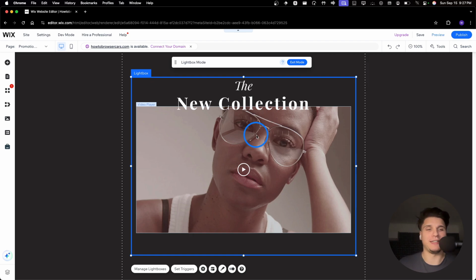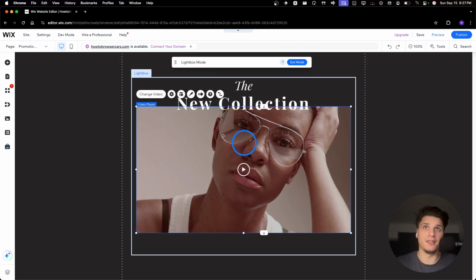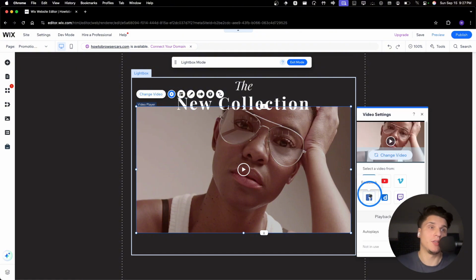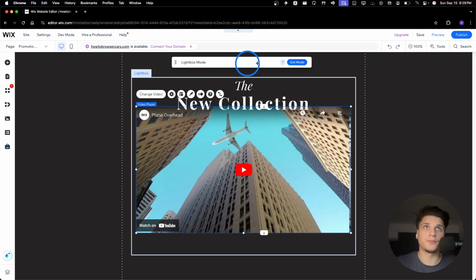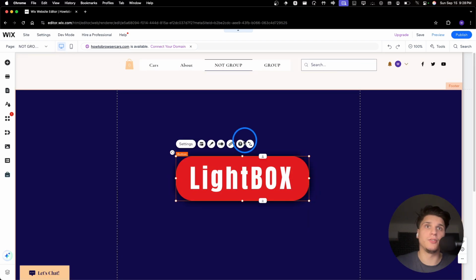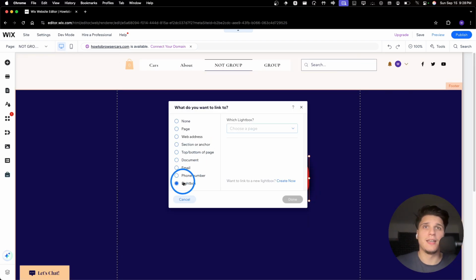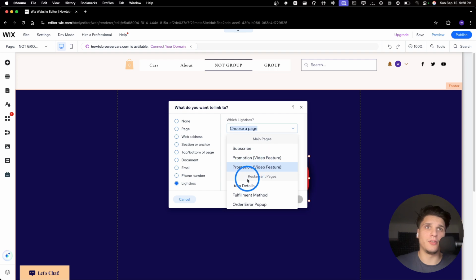It's going to open now in Lightbox mode, and from here I can edit this, which I didn't, but you can choose a different Lightbox. I just used this one. And now here you can paste the video from your YouTube channel, the web address, or from wherever you want. You can also edit this, just go back to link, Lightbox, and here we have too many.